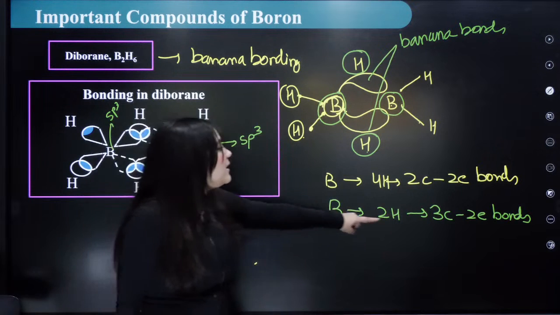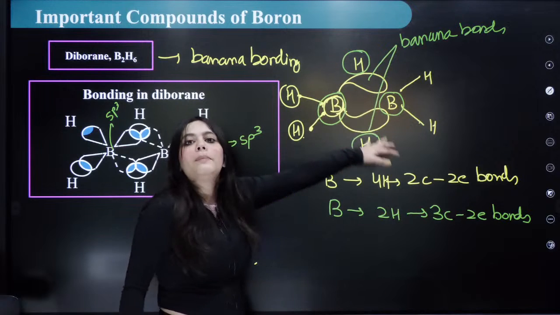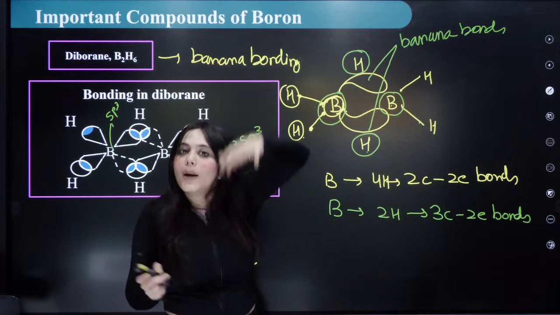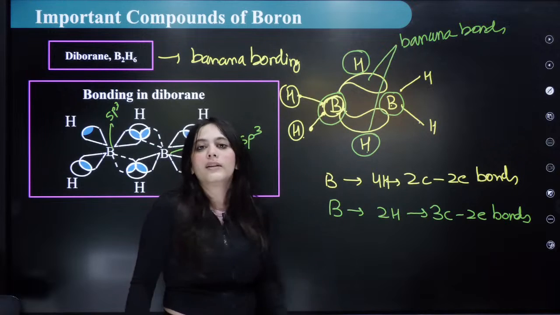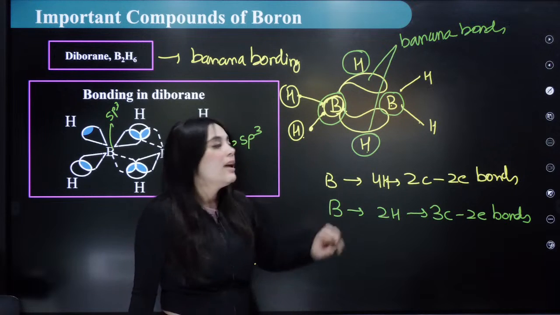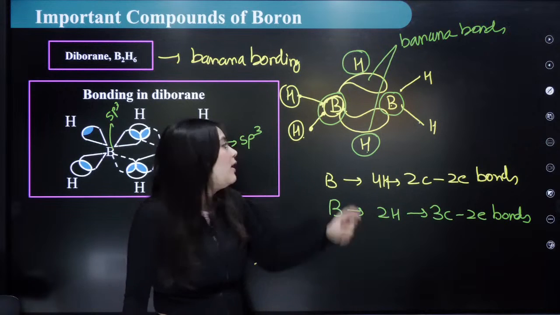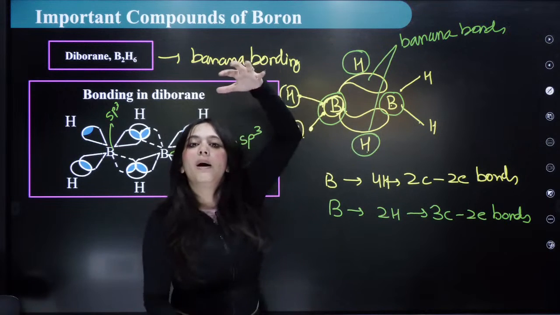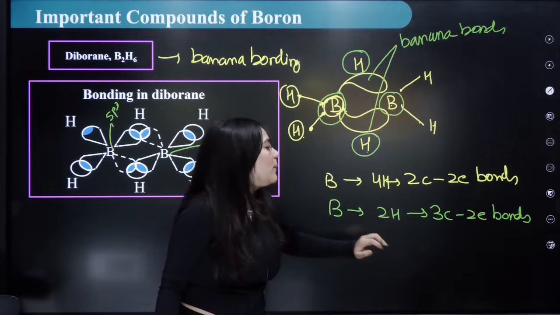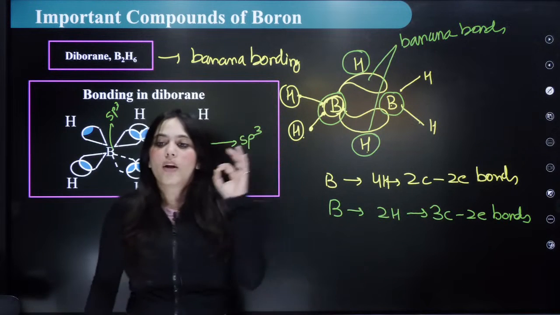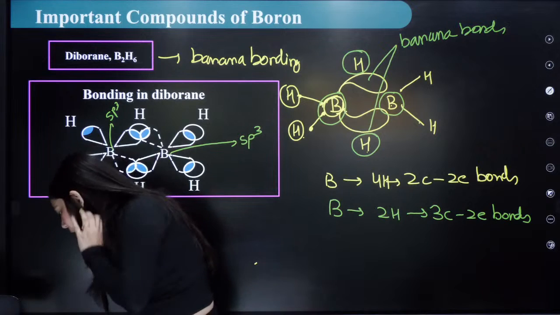It is a 3 center, 2 electron bond above and below the plane. Therefore, in this non-planar molecule, all the borons are sp3 hybridized. With the 4 hydrogens, it is forming a 2 center, 2 electron bond. With the other 2 hydrogens which are above and below the plane, it is forming a 3 center, 2 electron bond. Is this clear to everybody?